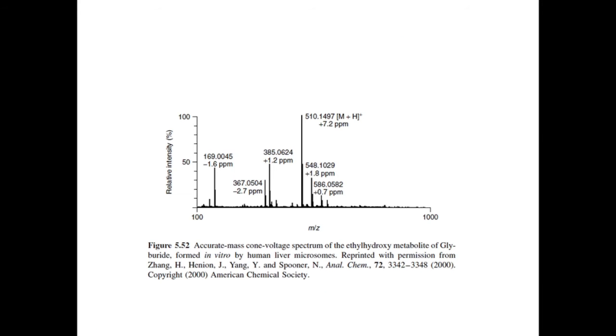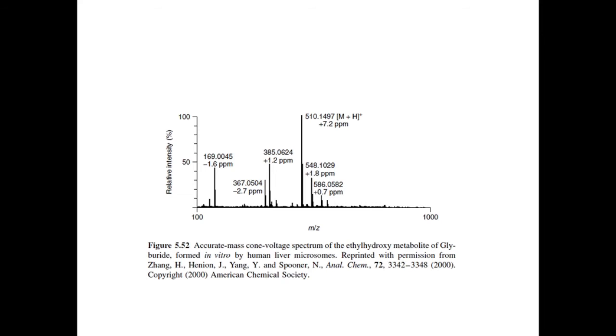In addition to the potassium adducts noted in the spectrum from the parent drug, the spectrum contains ions at mass to charge 169.0045. Also observed in the spectrum of the parent drug were mass to charge ratio 385.0624 and mass 367.0504.